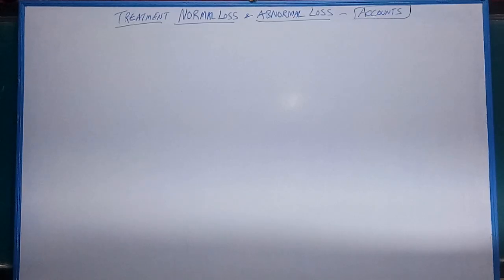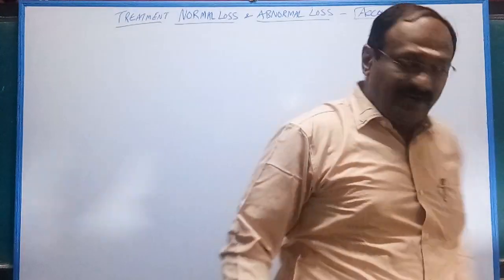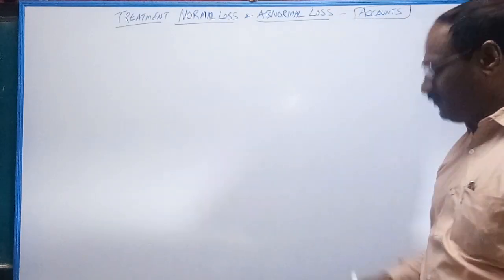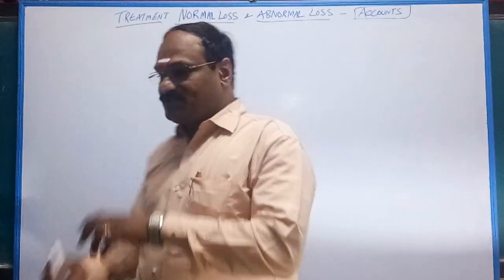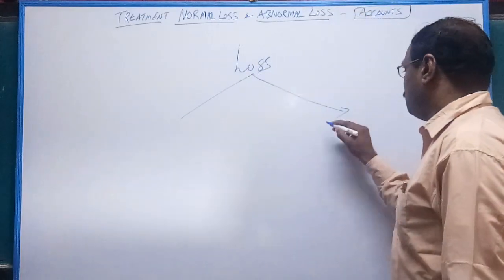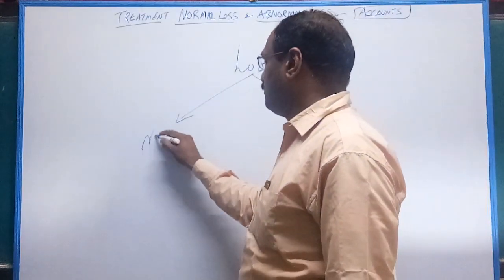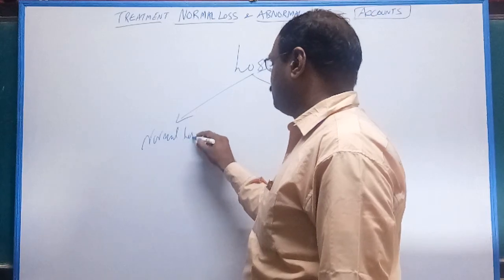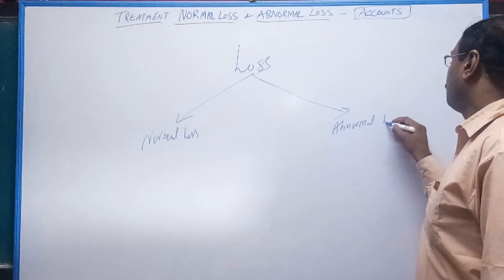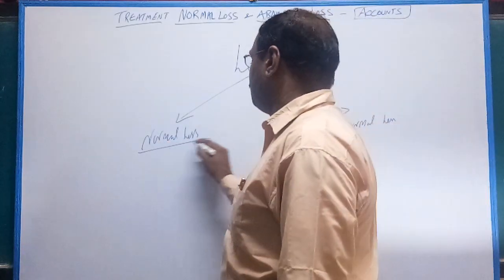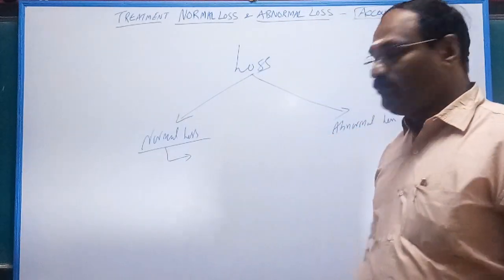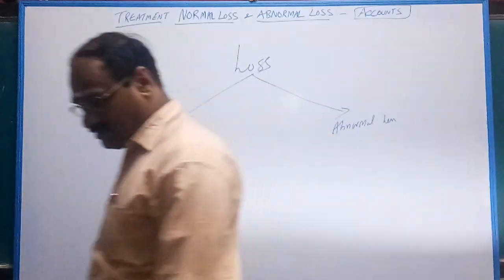Okay, good day students. Today we are going to take up treatment of normal loss and abnormal loss in financial accounts. First of all, what is loss? Loss has two types. Number one, normal. Number two, abnormal. What is normal loss? What do you mean by normal loss? Give any example of normal loss.